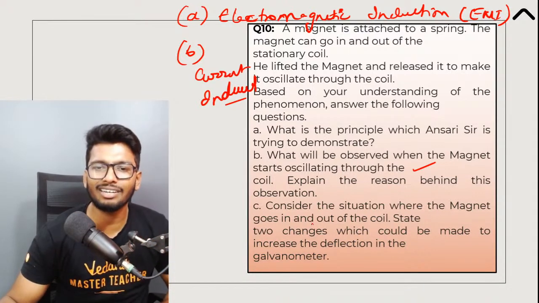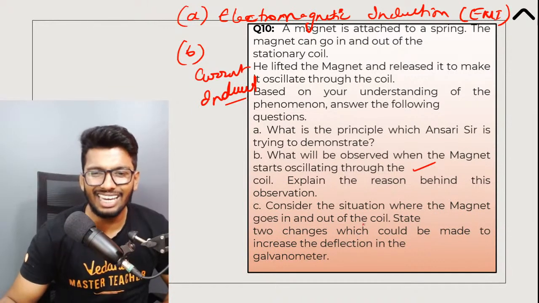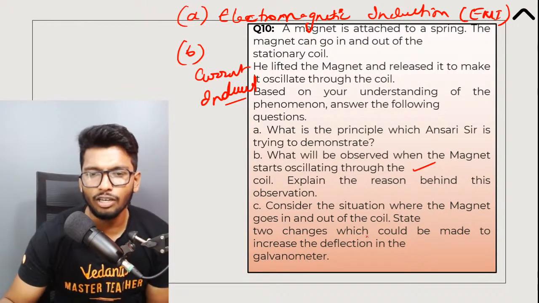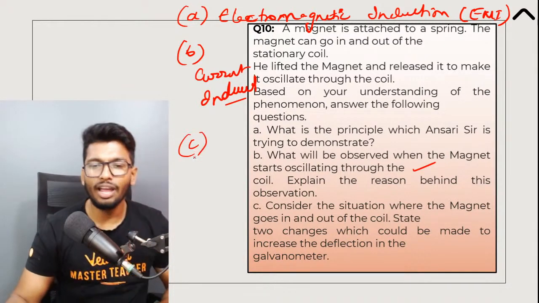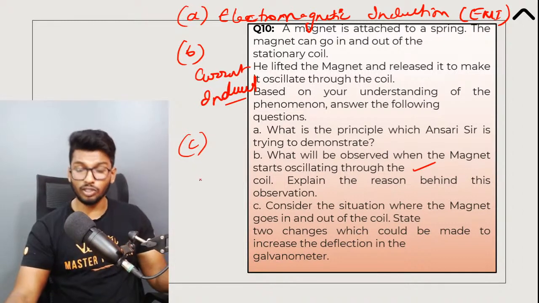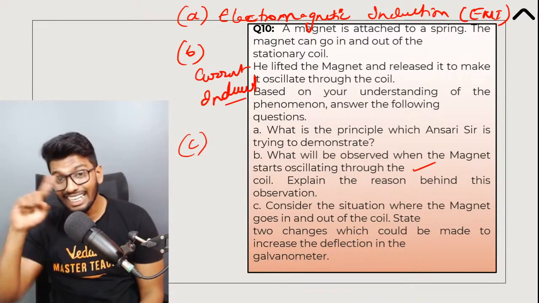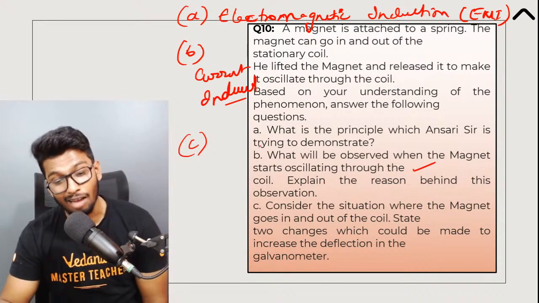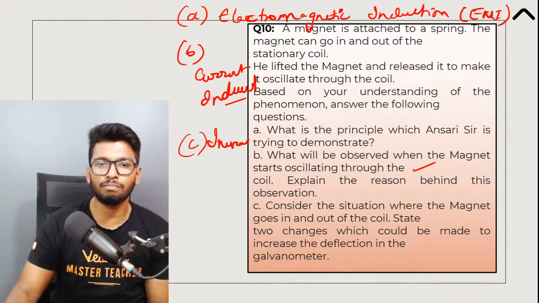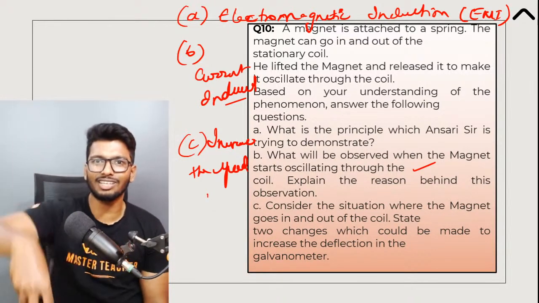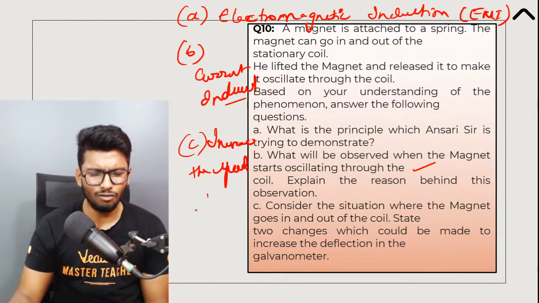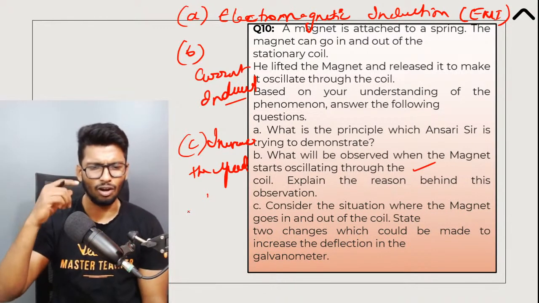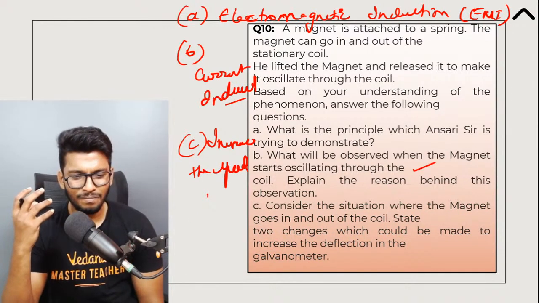All right. Last question, guys. Consider the situation where the magnet goes in and out of the coil. State any 2 changes which could be made to increase the deflection of the galvanometer. What can you do? Any 2 things that you can think of which can increase the deflection of the galvanometer. Absolutely, guys. Increase the speed at which the magnet is moving. The faster it's oscillating, the more current is going to be induced. That's one thing. Anything else that you can think of which can increase the amount of deflection or induced current?